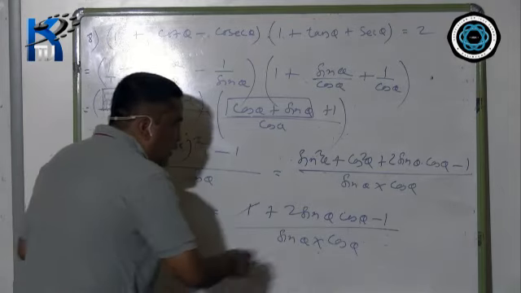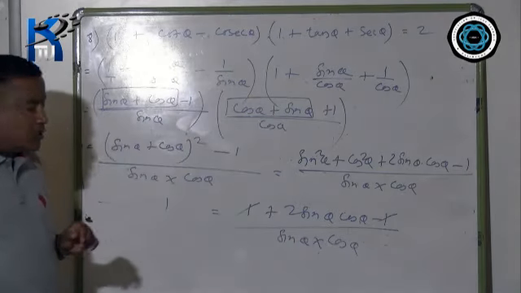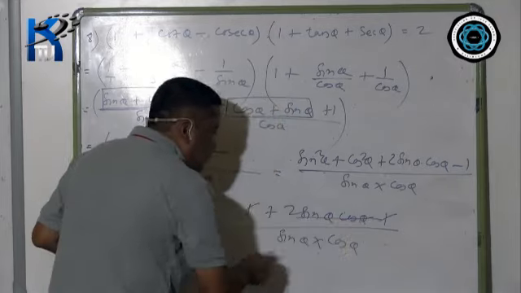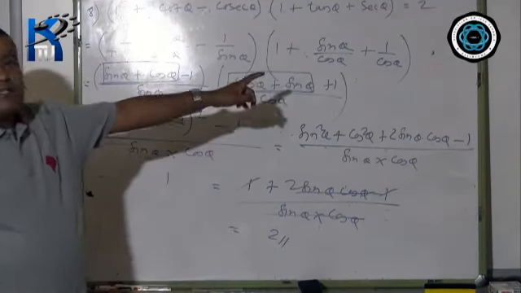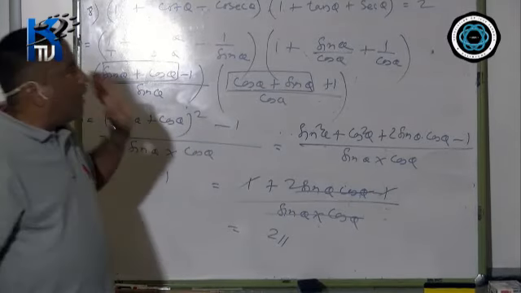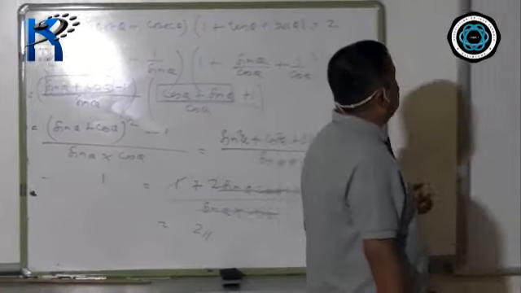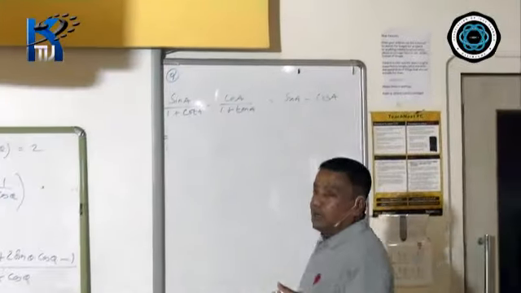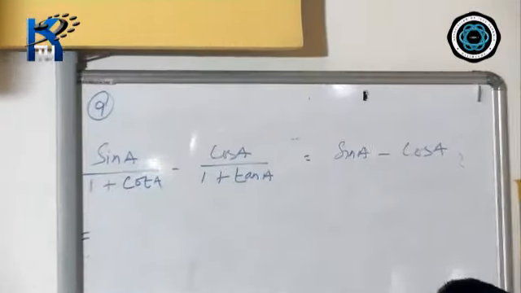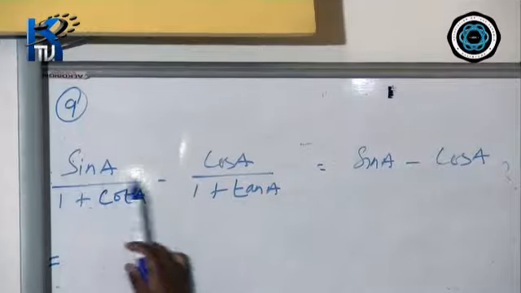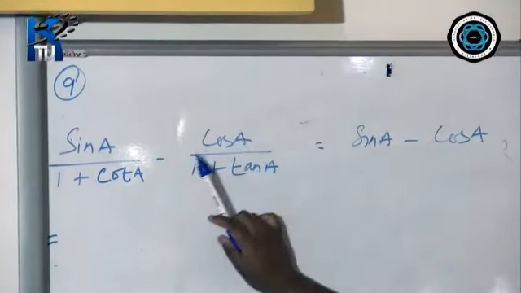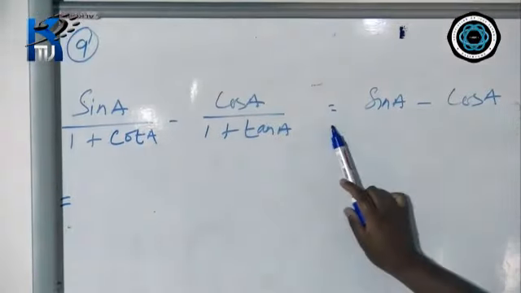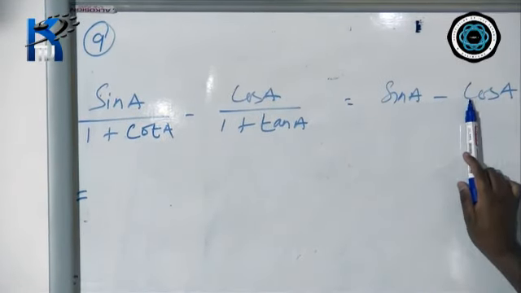Now, this one and this one will get cancelled. Sin theta cos theta, sin theta cos theta cancel. So what is left? 2, which is right hand side. Now today's last question, question number 9. Here sin A divided by 1 plus cot A minus cos A divided by 1 plus tan A equals to sin A minus cos A.